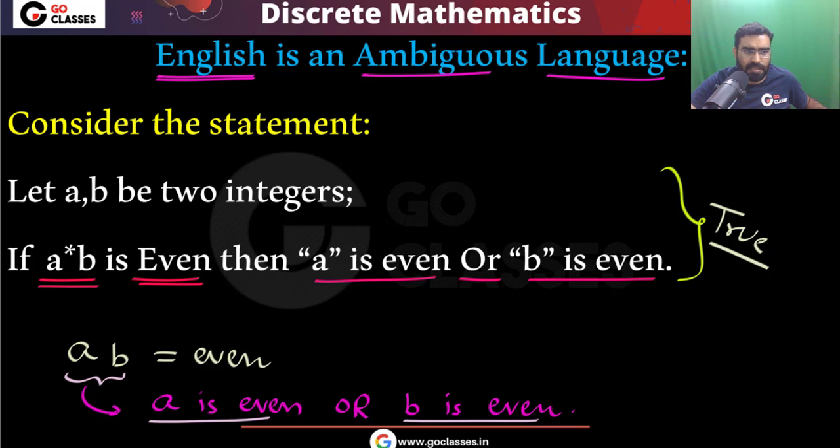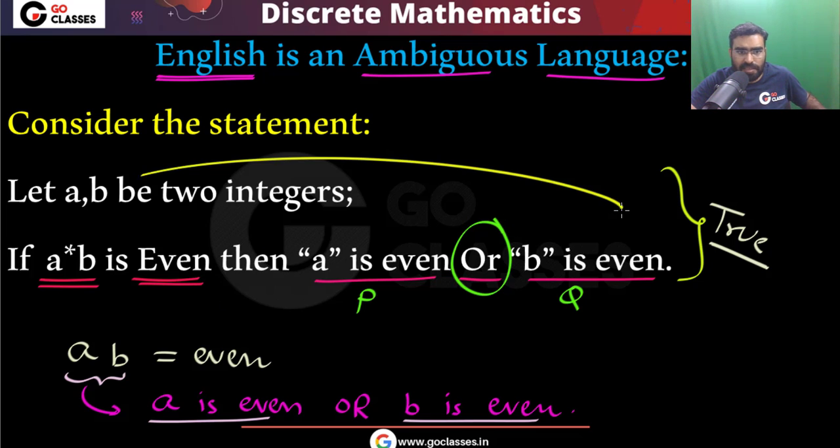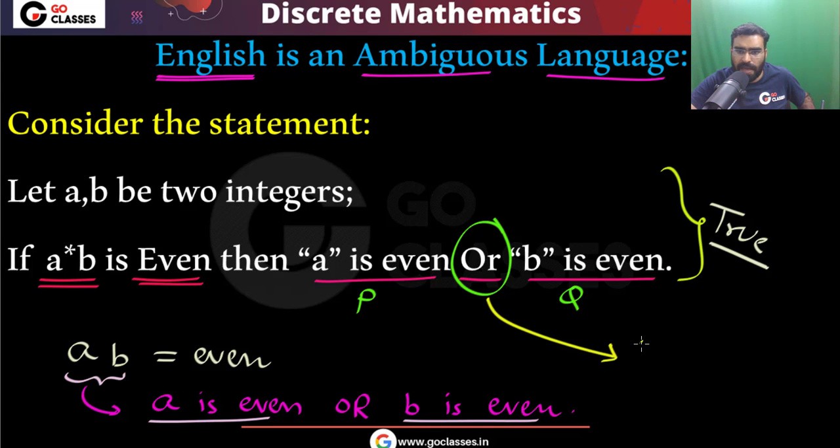But one thing you should notice here is that this "or" basically means that either a should be even or b should be even, or both of them can happen, right? For example, let me call it p, let me call it q. In this particular statement, please understand, this "or" basically means that either p can happen or q can happen or both of them can happen.